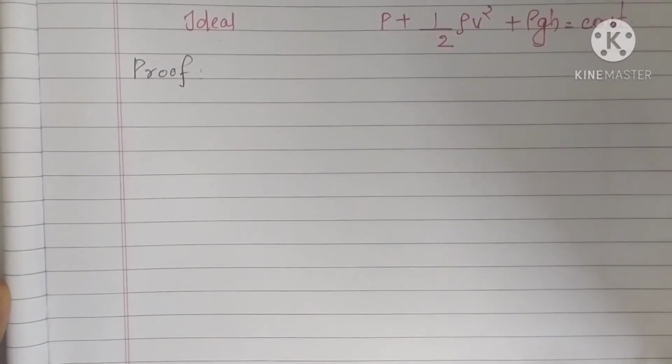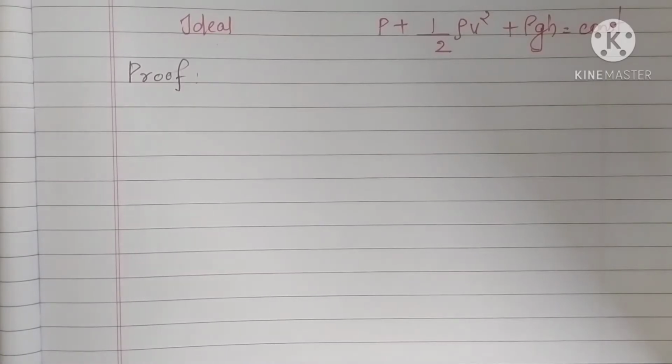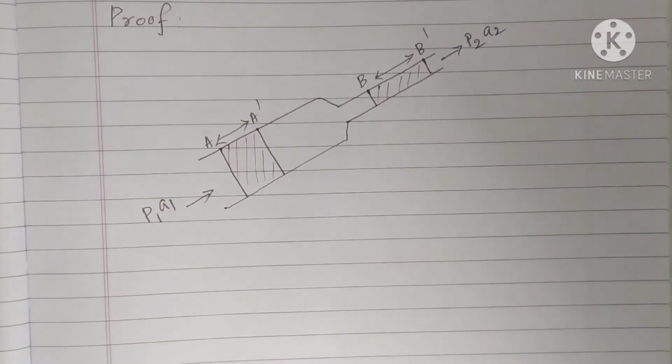For studying the proof, first we have to consider a pipe through which liquid is flowing, a pipe having two areas of cross section. Let us consider the diagram first.